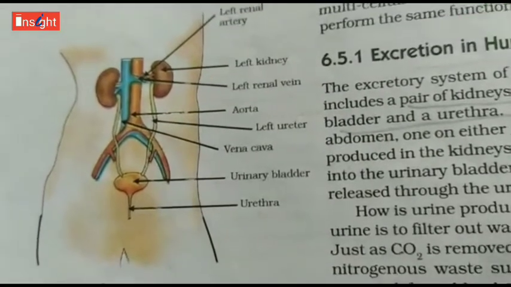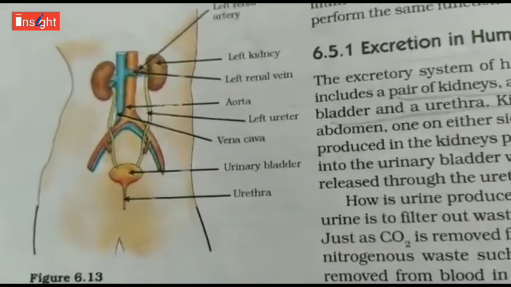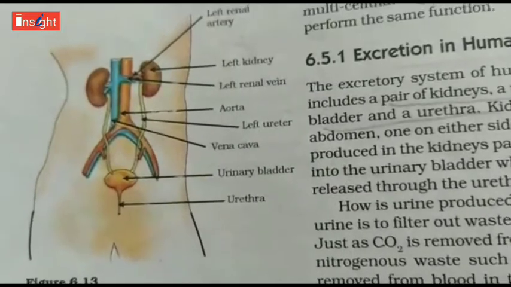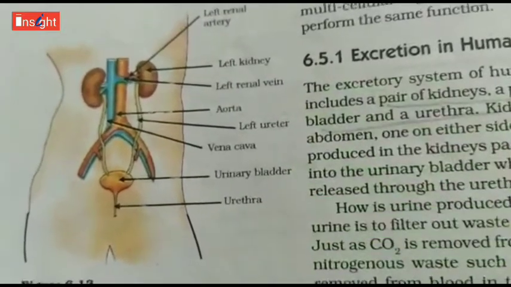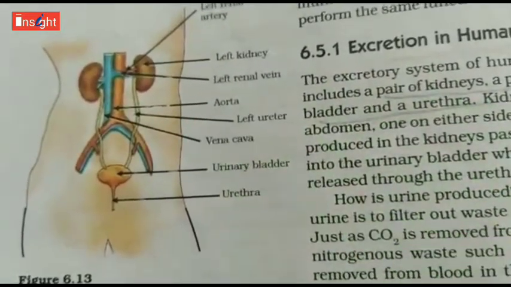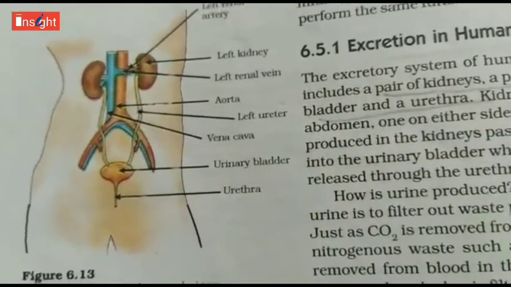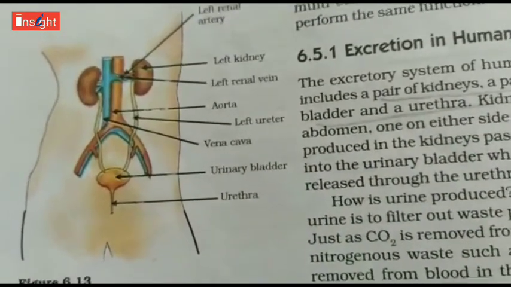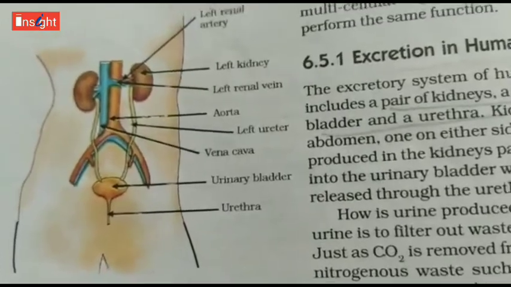So here the urine is produced in the kidney, then it passes through the ureter to the urinary bladder. In the urinary bladder the urine is stored, and then it is released through the urethra. Like this, excretion takes place in human beings.